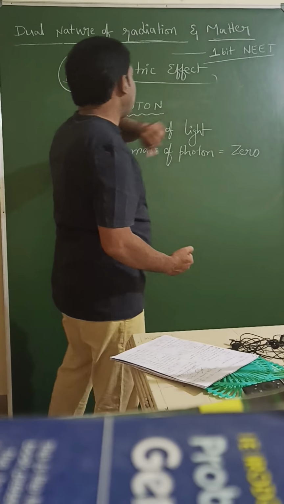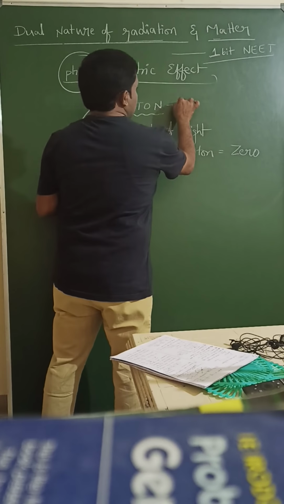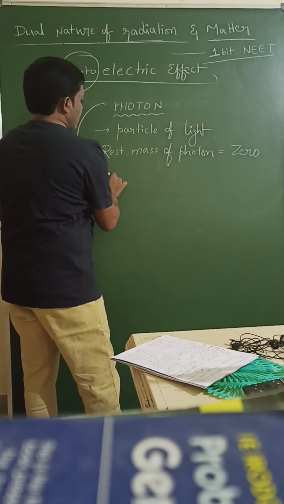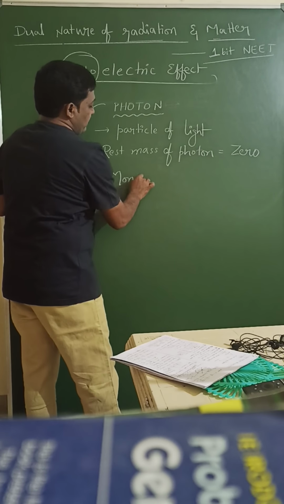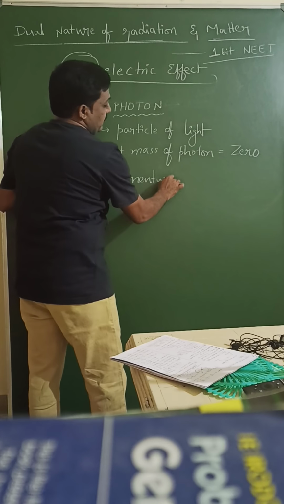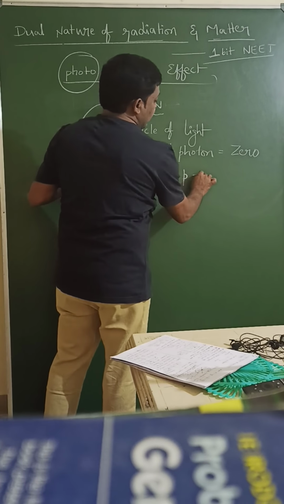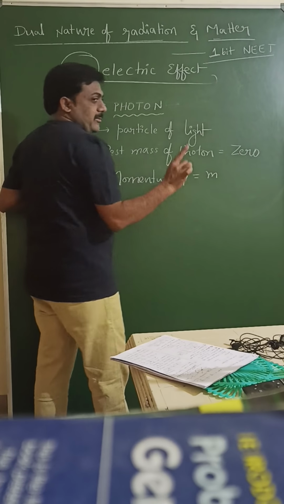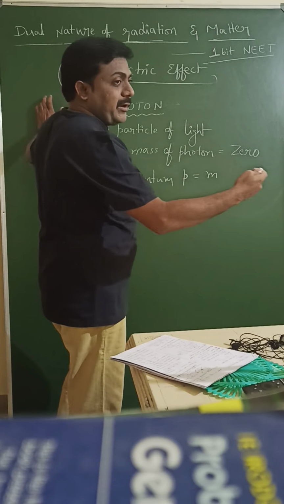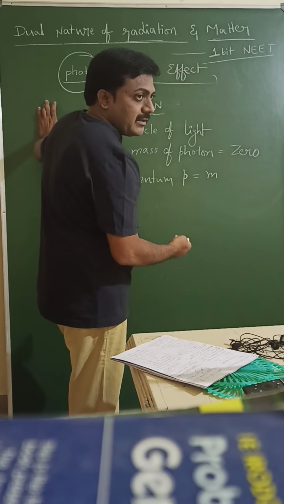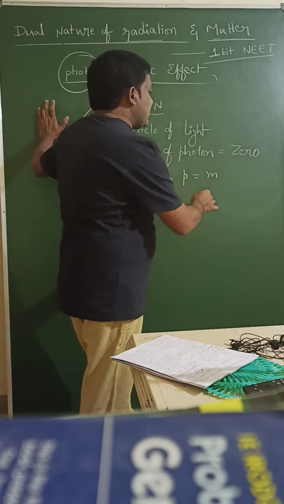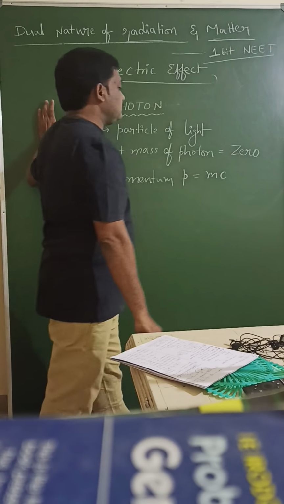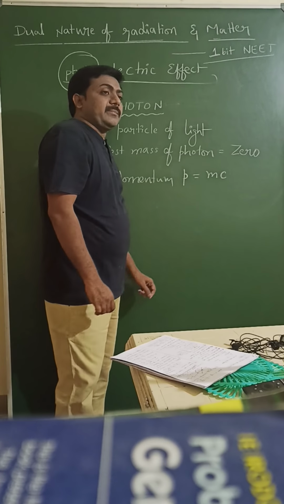So the photon also has momentum. Momentum is represented by P. We know the momentum formula is mass into velocity; here, instead of velocity, the speed of light c, so P is equal to mc.